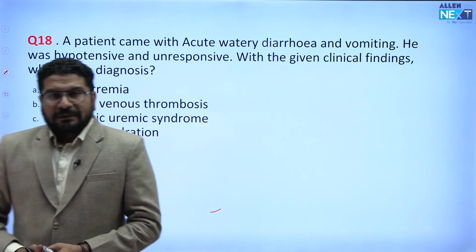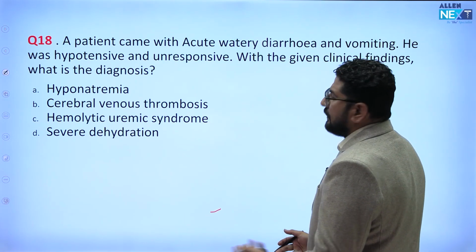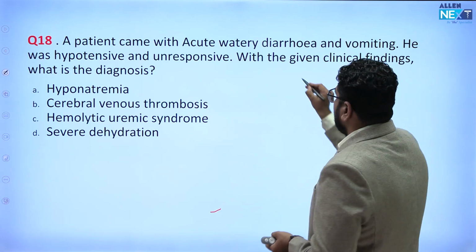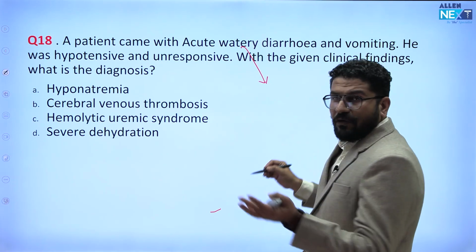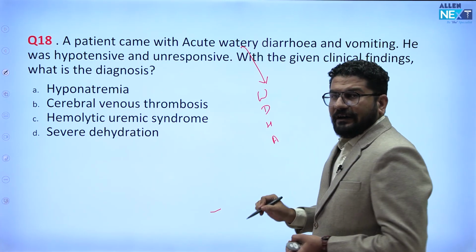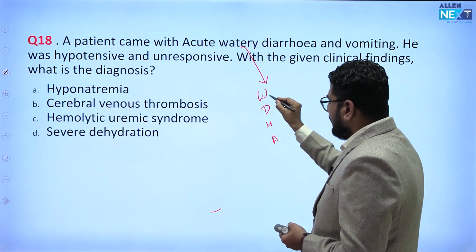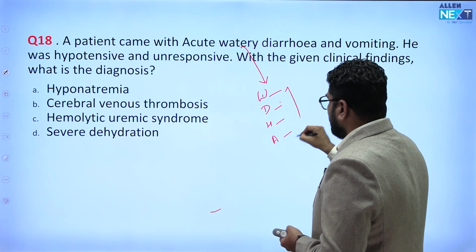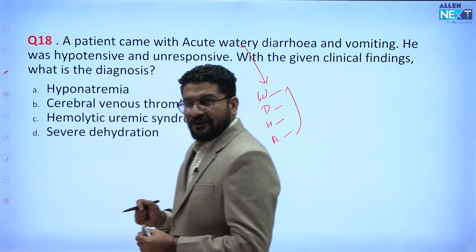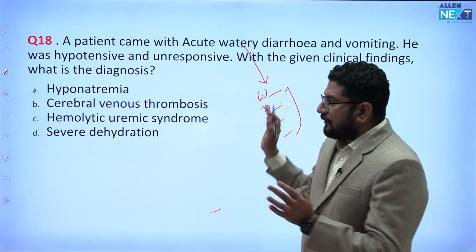Okay, then again this was a multiple choice, multiple correct answers question. Let us see the question first: a patient with acute watery diarrhea. When we see watery diarrhea with water and electrolyte abnormality, we think of WDHA syndrome. Just for extra information, watery diarrhea, hypokalemia, and achlorhydria is what we call WDHA syndrome, or pancreatic cholera, or VIPoma, right? But here it was not asked.